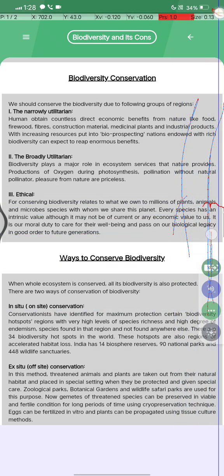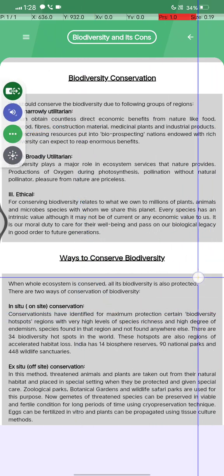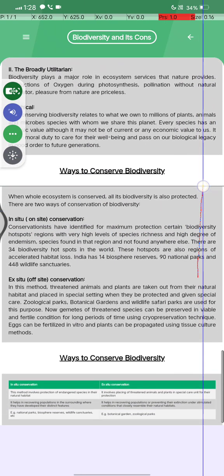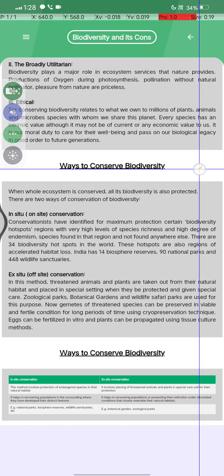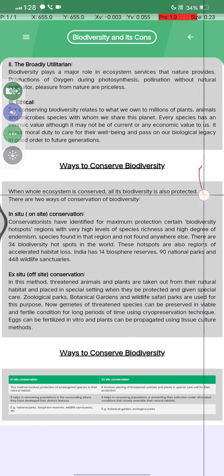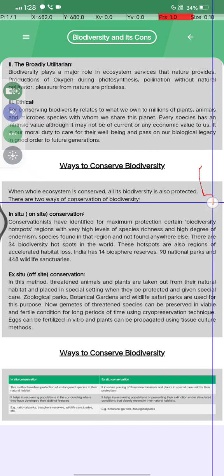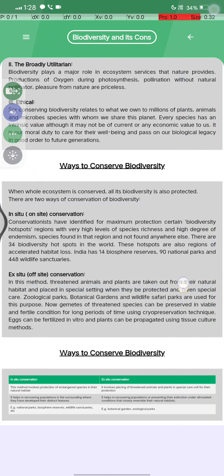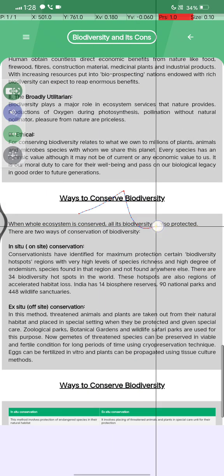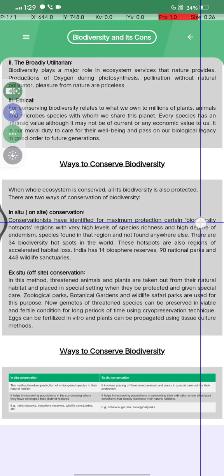Next is our ways to conserve biodiversity. When a whole ecosystem is conserved and all its biodiversity is protected, these are two ways of conserving biodiversity. First, in situ या on site conservation भी कह सकते हैं इसको.